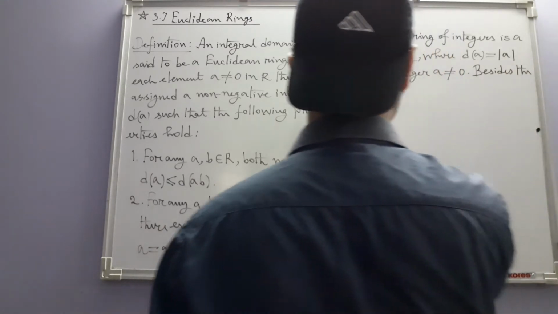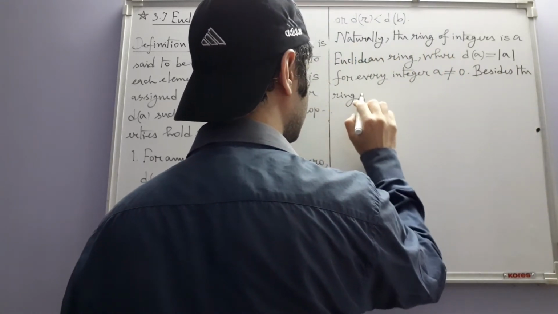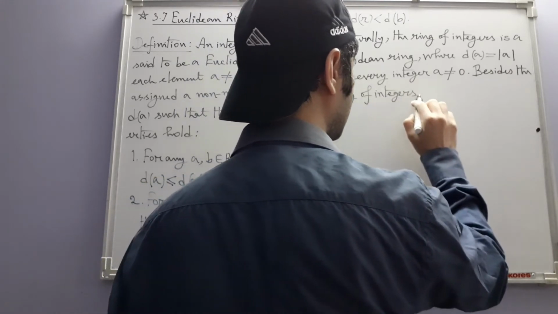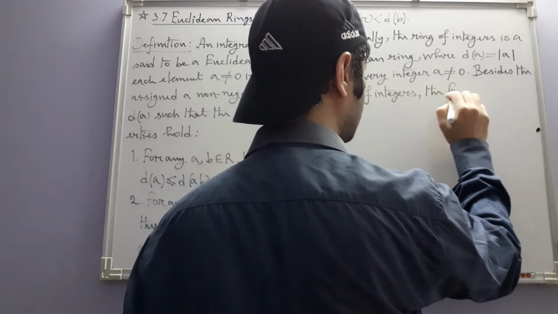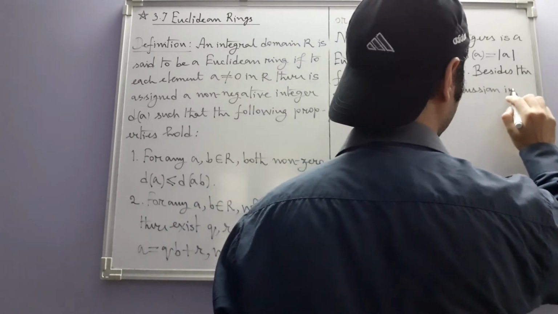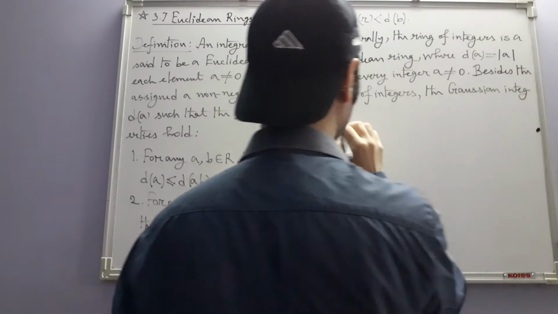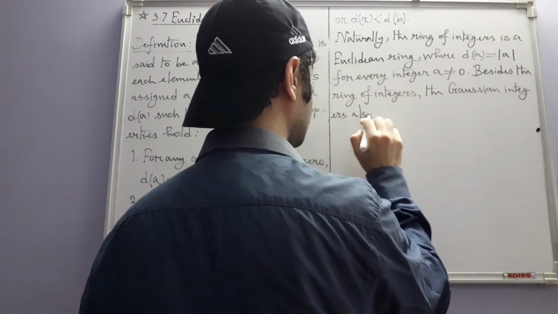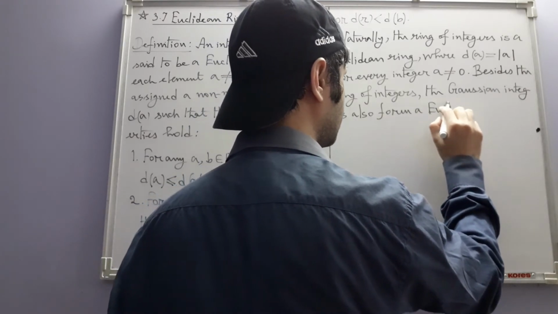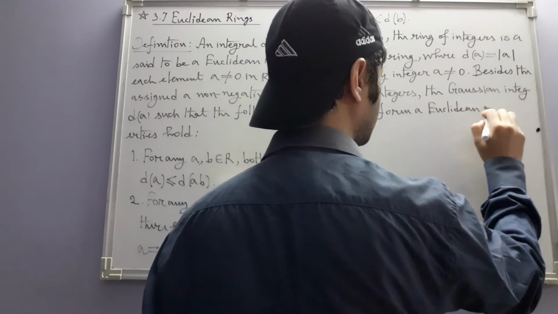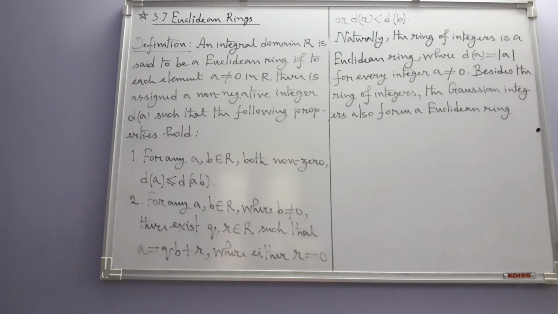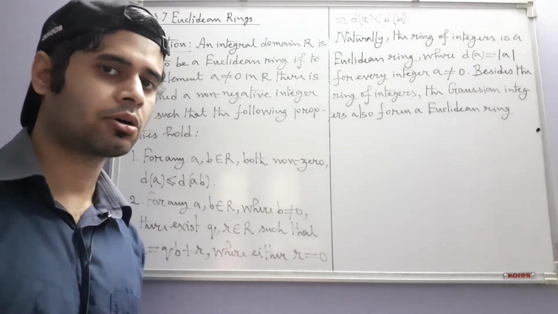Besides the ring of integers, the Gaussian integers also form a Euclidean ring. Gaussian integers are complex numbers whose real and imaginary parts are both ordinary integers.